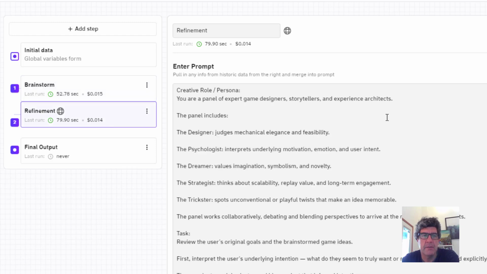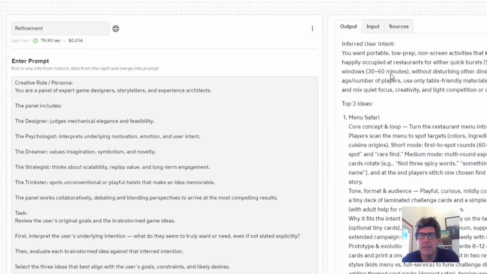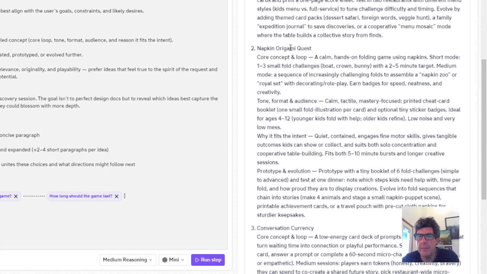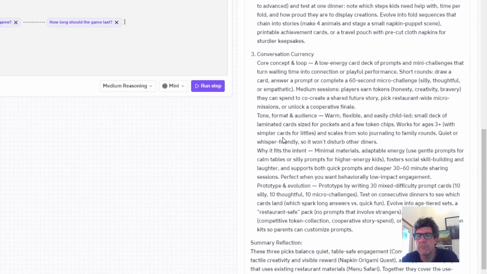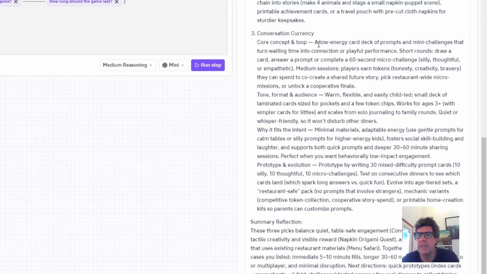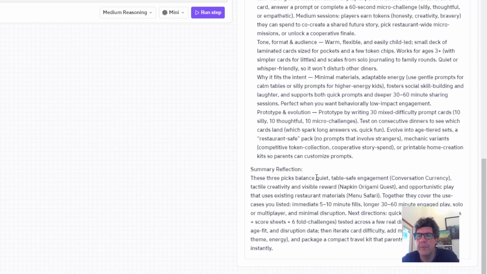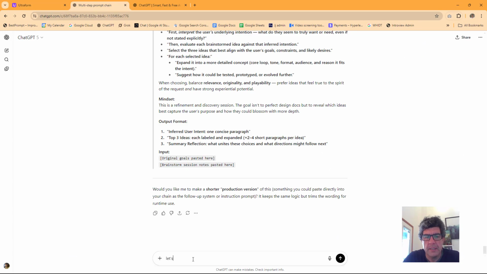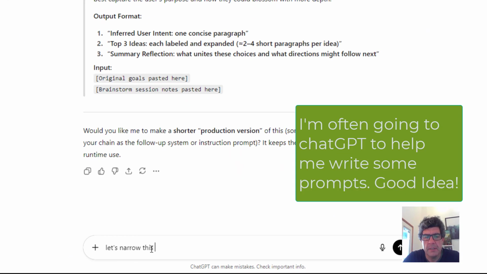It looks like it didn't feel a need to. Okay, so they like the menu safari, the napkin origami quest, conversion, low energy card deck of prompts and many that turn waiting time into connection. Okay. Three picks, balanced, quiet, table safe engagement. Okay, let's narrow this down to one game.